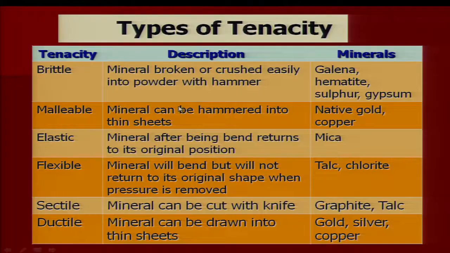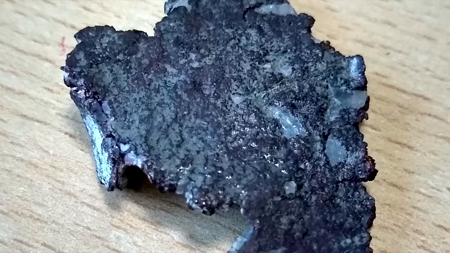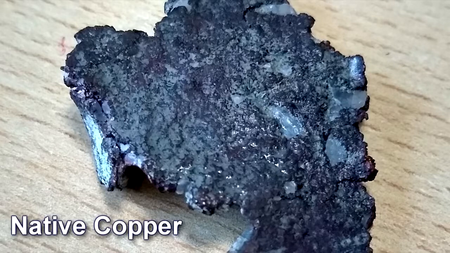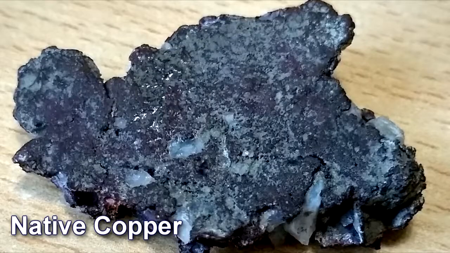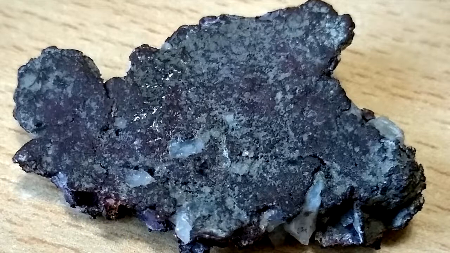The second important property is malleability, or malleable. A mineral can be hammered into thin sheets. It can be converted into thin sheets when a hammer is applied, just like aluminum foil or silver foil, which are very thin sheets.